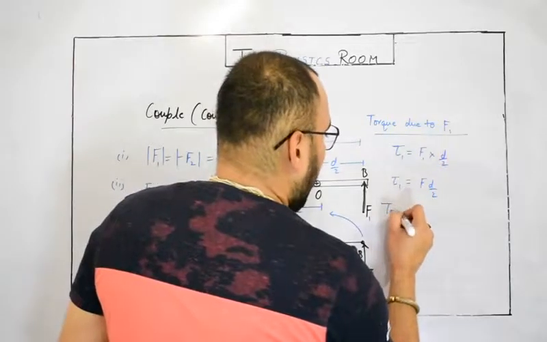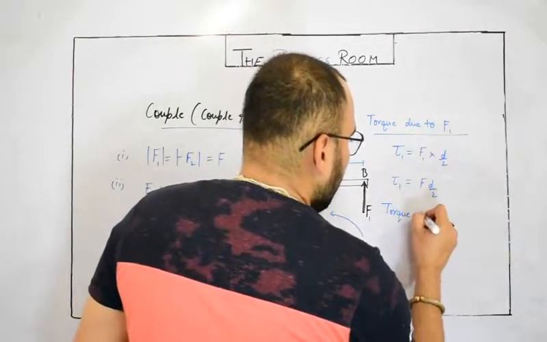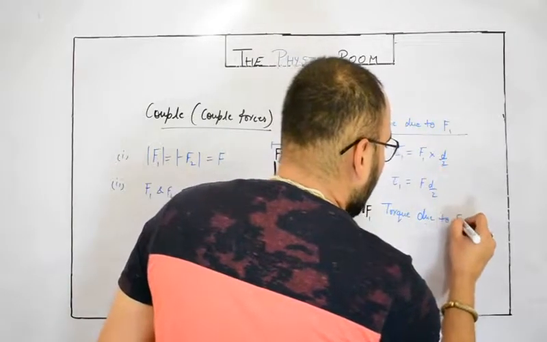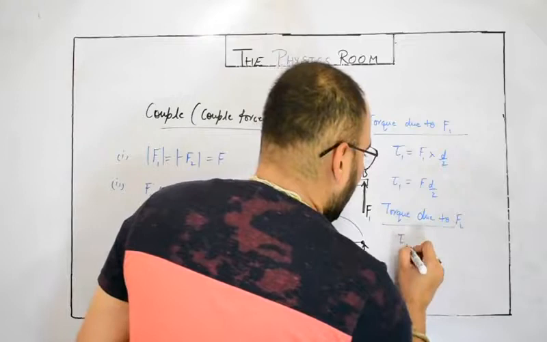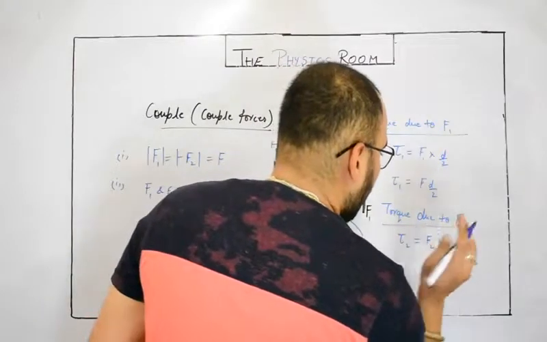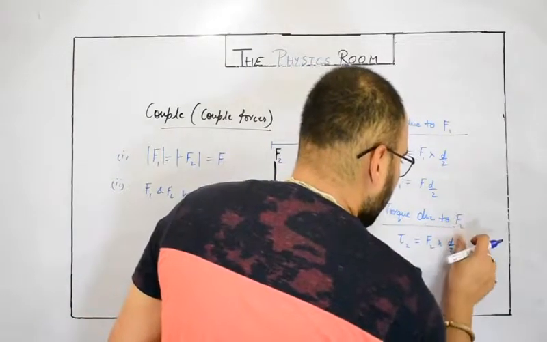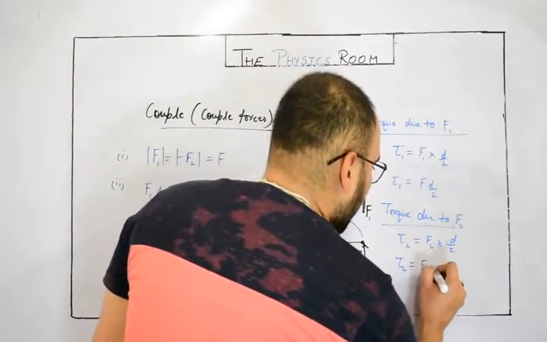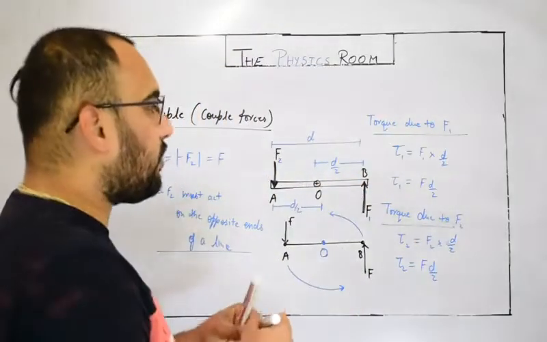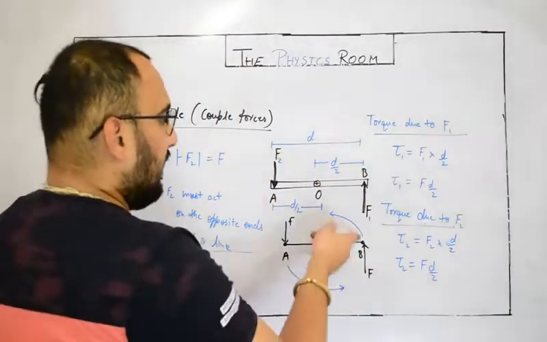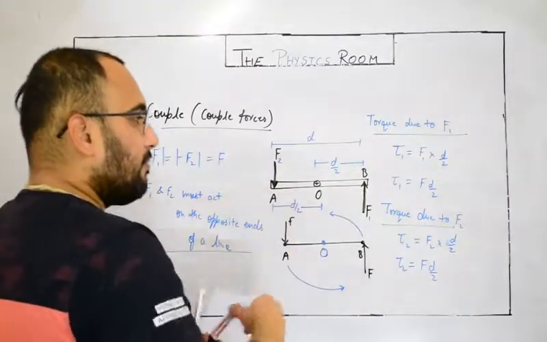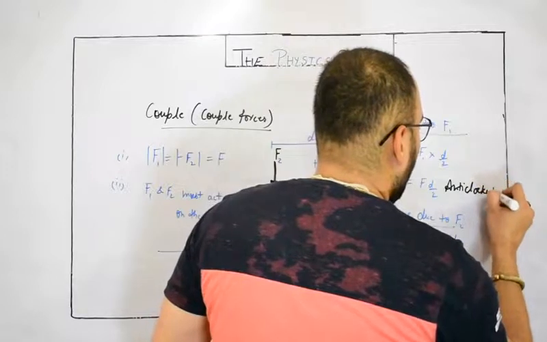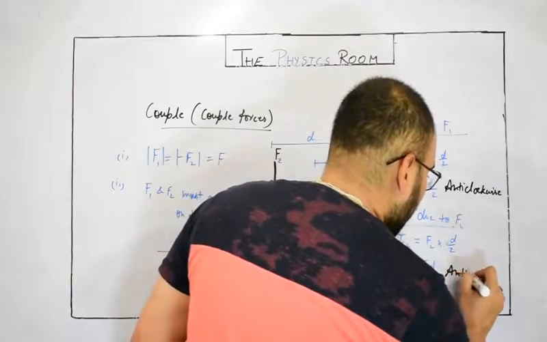And in the same way, torque due to F2, let's call it tau 2, equals F2 into d by 2, right? Or we can write tau 2 equals F into d by 2 in the same direction. So I will write the directions: anti-clockwise, anti-clockwise. You can see simply, same, anti-clockwise.